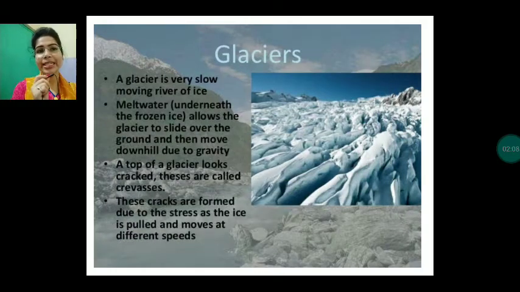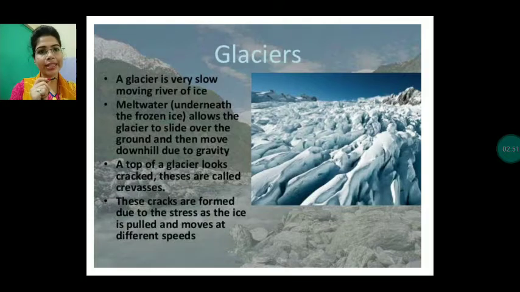So what is a glacier? A glacier is a very slow moving river of ice. In general, river water moves with lots of speed, but because the ice in glaciers is in solid form, it does not move very fast like water, it moves slowly. Now, how does it move? Underneath the frozen ice, there is melt water, and melt water allows the glacier to slide over the ground and then move downhill due to gravity.